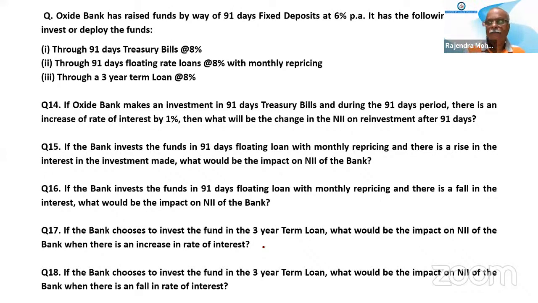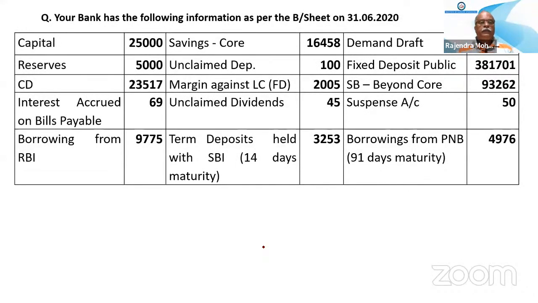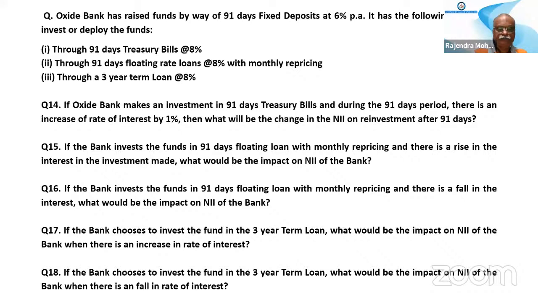Okay. Sir, the last question, it is increasing the NII, no, sir? Yeah, this is just the reverse of this one. Here it is the same thing. Term loan interest is not changing, but FD interest is changing. FD interest is coming down. Means what? If we are paying less FD interest, our NII has to go up.